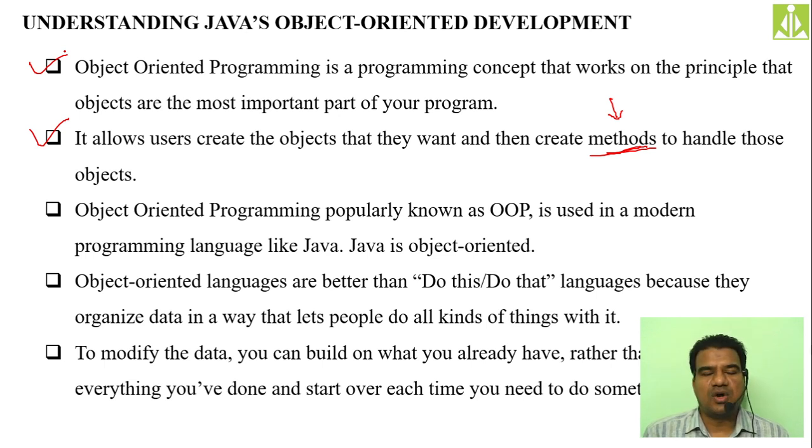So Java is object oriented. Why object oriented? Because whatever programs we write, whatever code we write, we write in terms of objects only. See, in structured programming languages, there is a problem. Whatever logic you want to write, everything you have to write as a single separate unit.